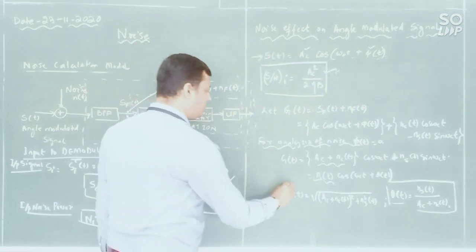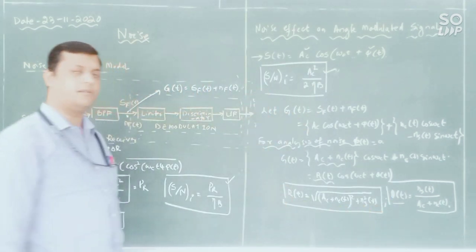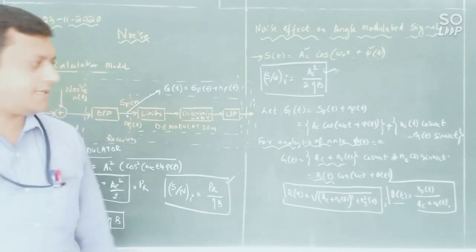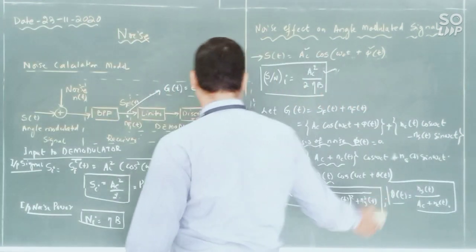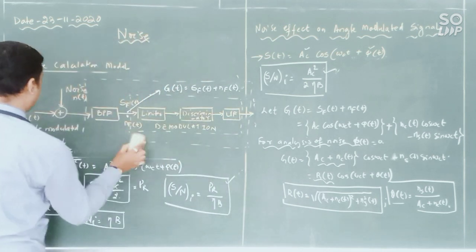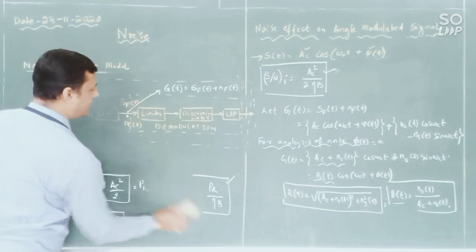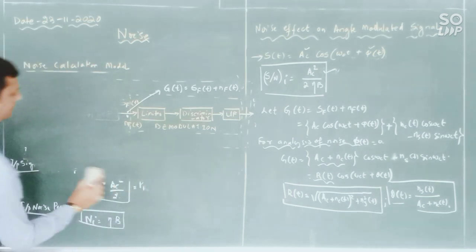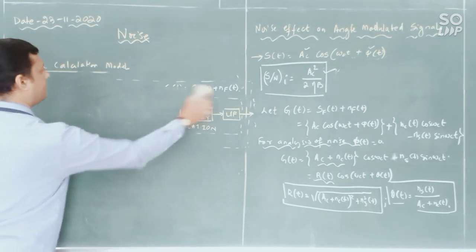Now once these things are known, next we have to proceed with respect to R of t and theta of t, from which the data can be identified and the output signal to noise ratio can also be calculated. So let's see one by one.